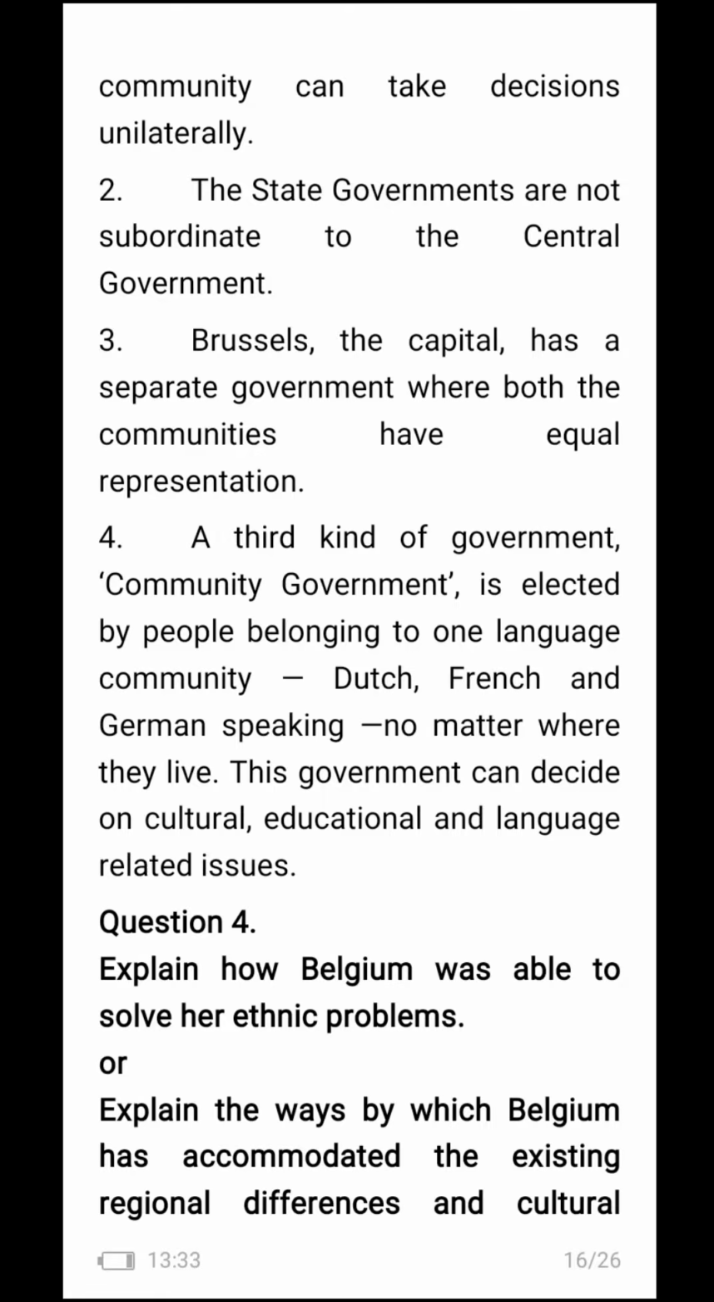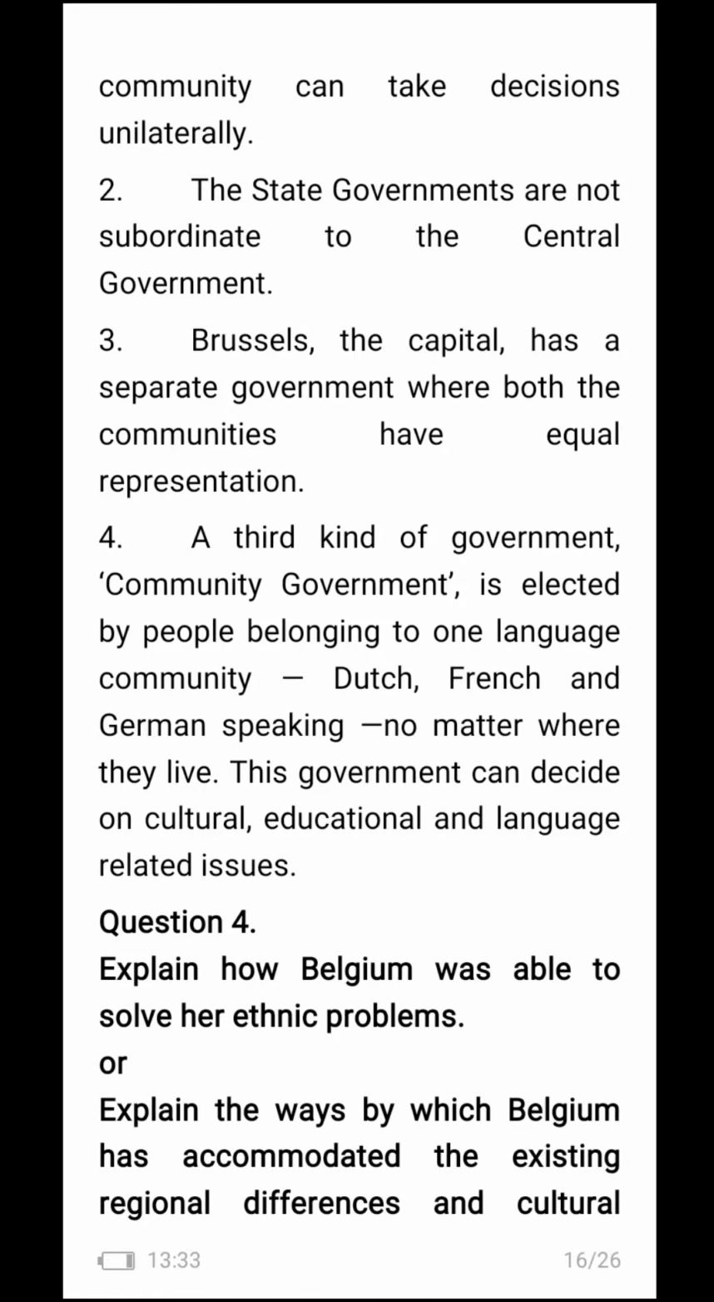The state governments are not subordinate to the central government. Brussels, the capital, has a separate government where both the communities have equal representation. A third kind of government, community government, is elected by people belonging to one language community, Dutch, French, and German speaking, no matter where they live. This government can decide on cultural, educational, and language related issues.